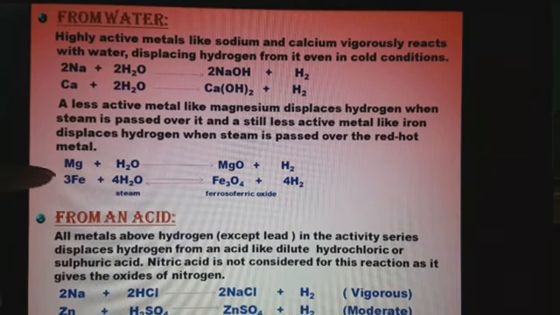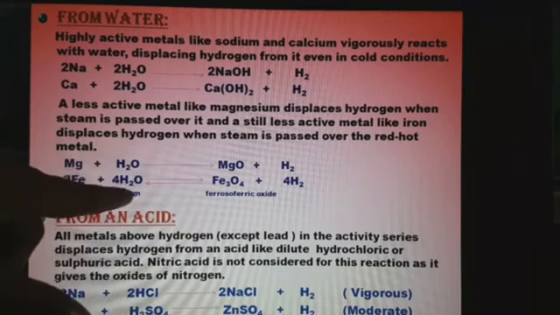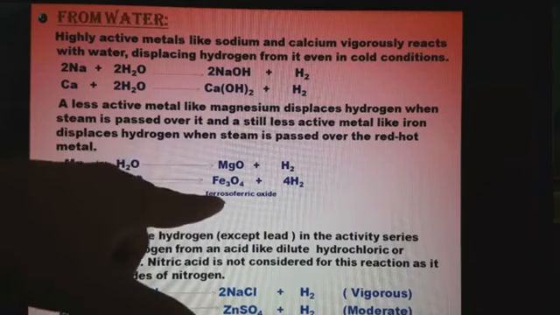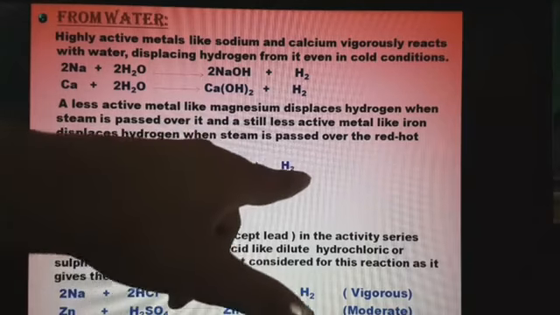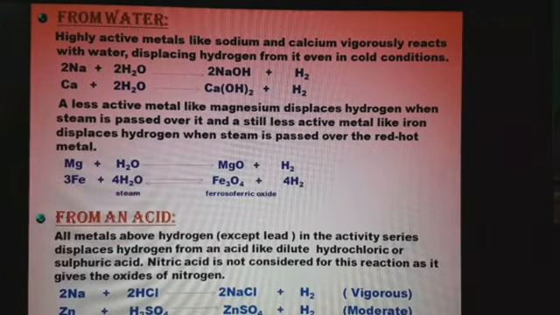So when iron in the red hot condition reacts with the steam, what is formed? Ferrosoferric oxide and hydrogen gas is being released. So this is how the displacement reaction happens with metals. Here we have seen how hydrogen is being displaced from water by certain metals. Some metals react vigorously, some metals require some conditions for them to displace hydrogen from water. So these things are to be kept in mind.